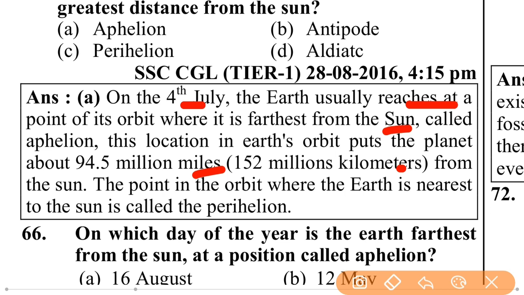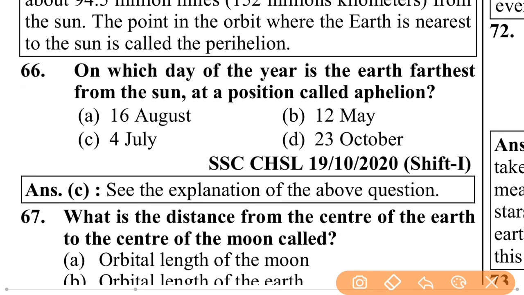The point in the orbit where the earth is nearest to the sun is called the perihelion. On which day of the year is the earth farthest from the sun at a position called aphelion? Aphelion, it is 4th July.